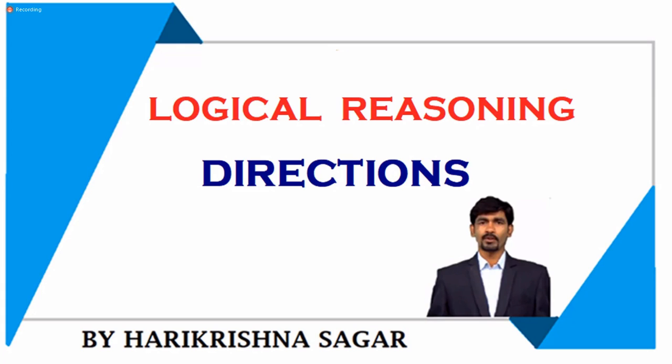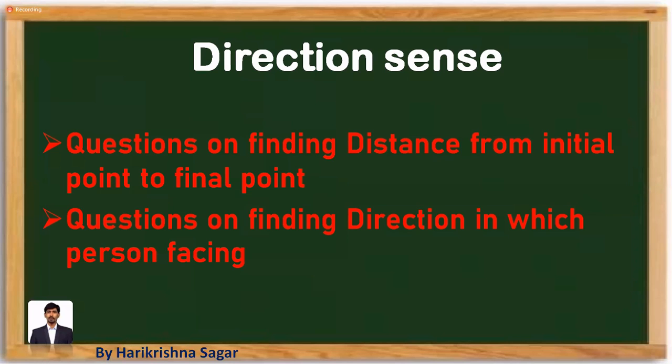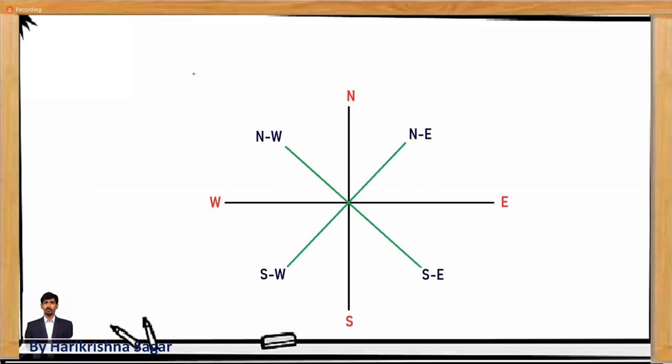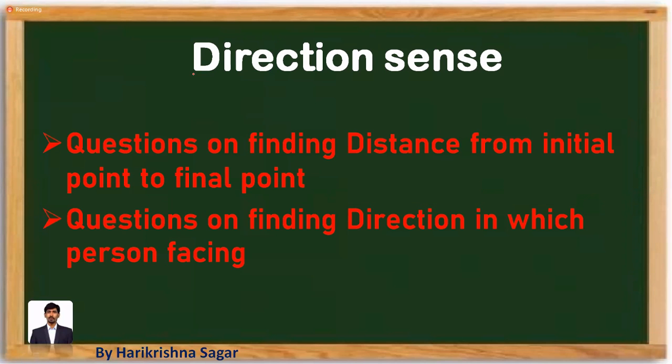Basically, direction sense questions are given in two ways. Mostly they are given in such a way that you are going to see two broad types of questions. One is the question where they ask us to find out the direction. The other one is where they ask us to find out the distance.